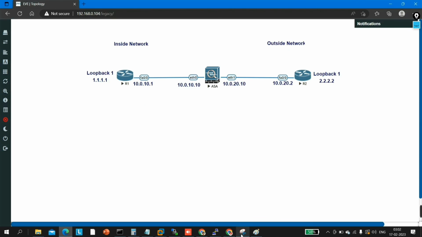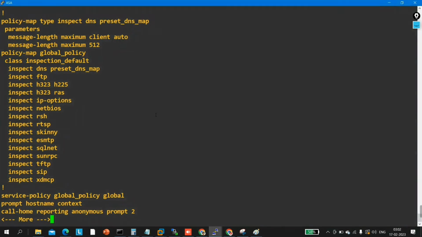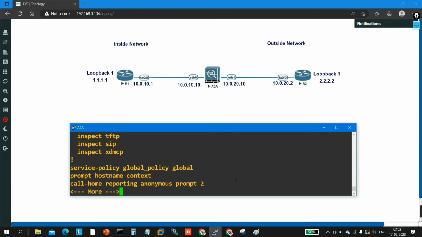Now I am going to remove the configuration I had configured on this ASA firewall.